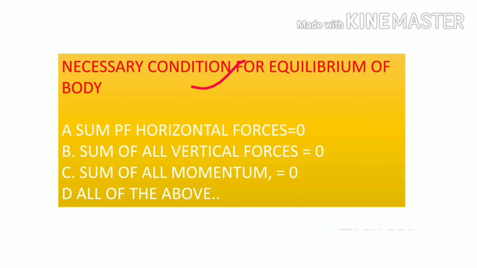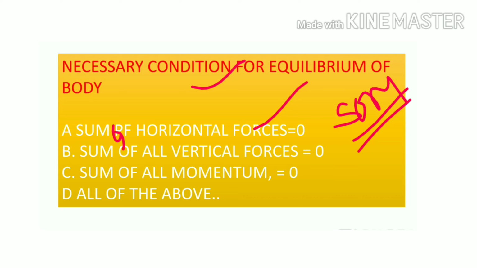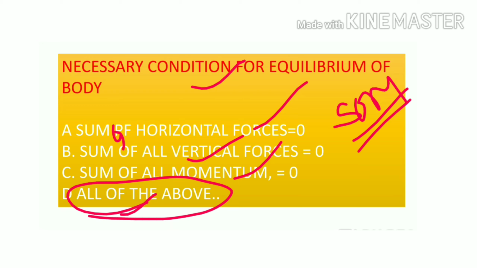Necessary condition for equilibrium of a body. So the summation of horizontal forces equal to 0, yes. Sum of all vertical forces equal to 0. Sum of all moments equal to 0, and all of the above. So we know all of the above. This should be equal to 0 for equilibrium.